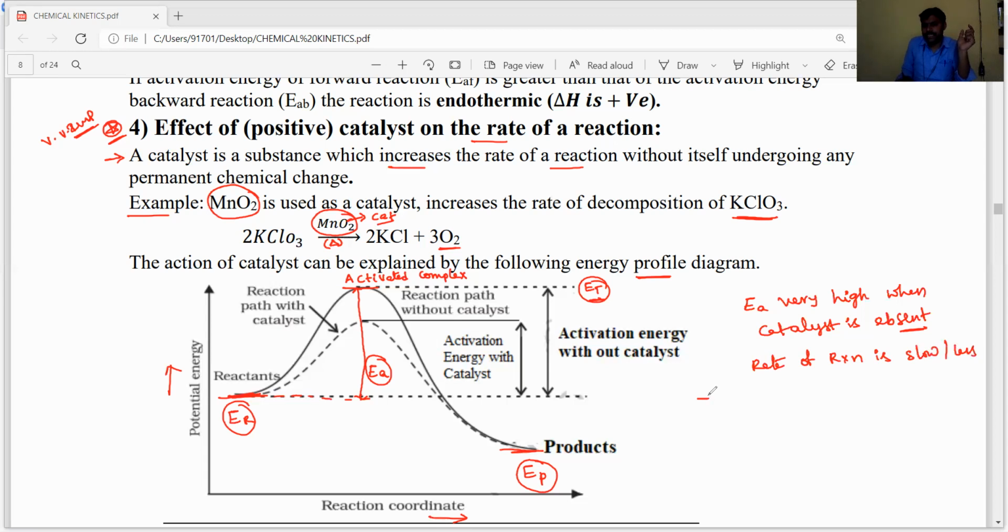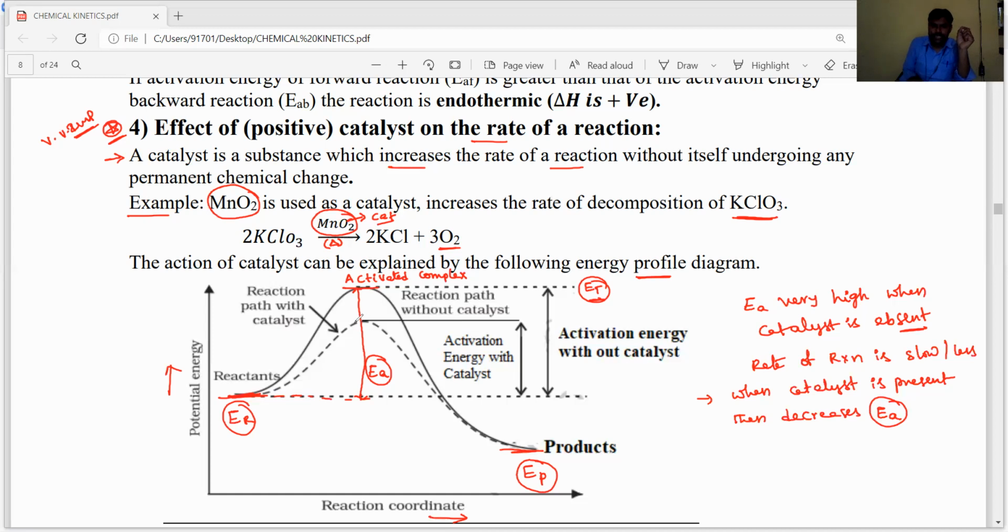When catalyst is present, then what will it do? The main function of the catalyst is that it decreases the activation energy.